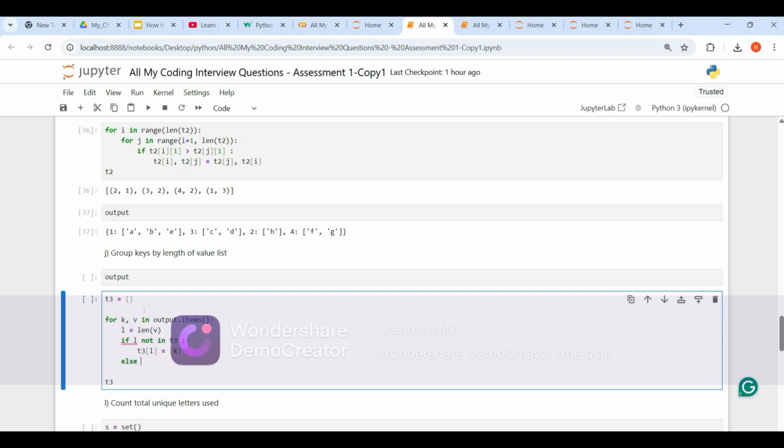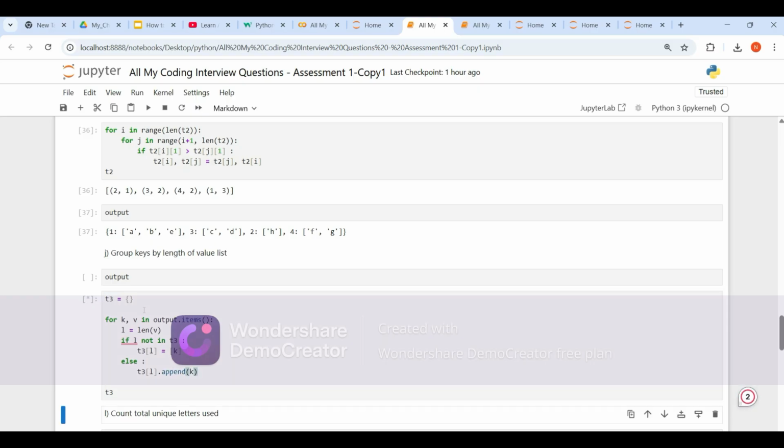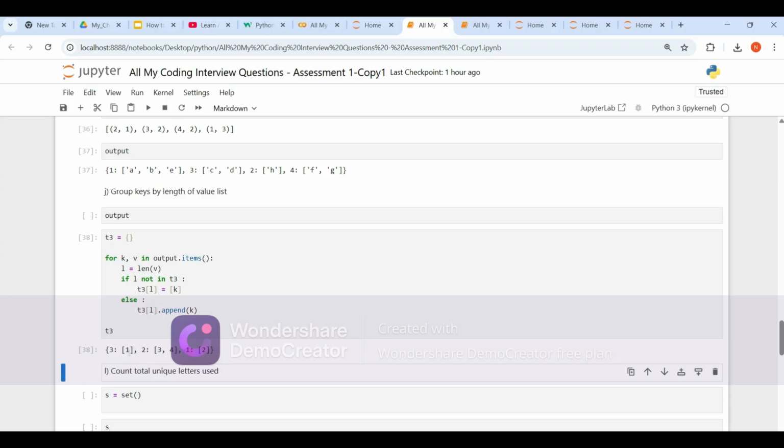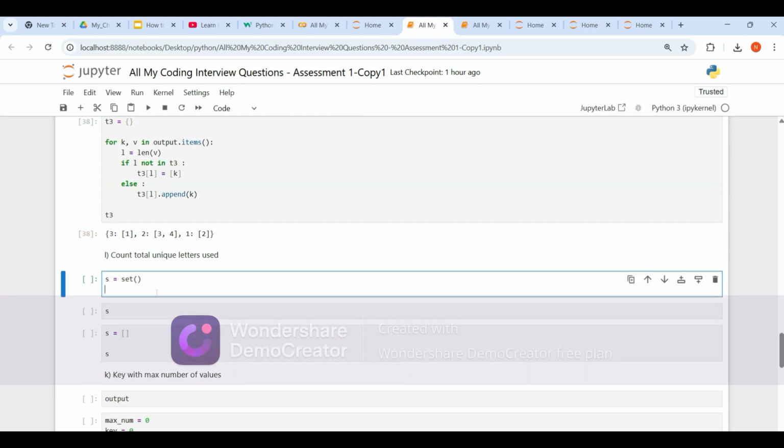Else, t3 of L dot append K. Yes, guys, this is what we wanted, and this is how we wrote the code. Understood? Then let's move on to the next.